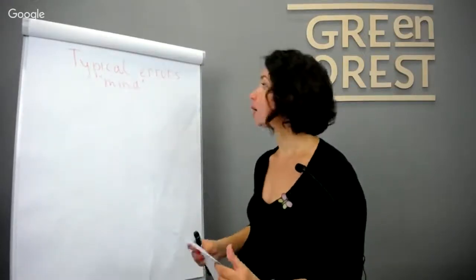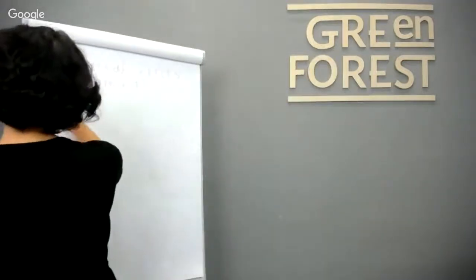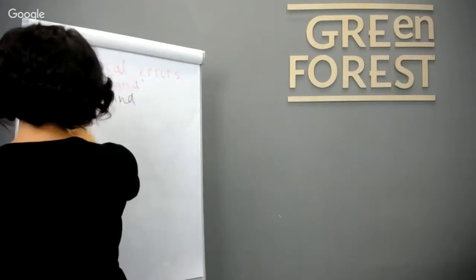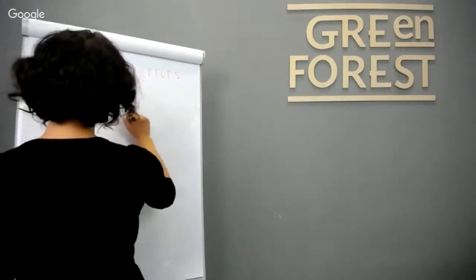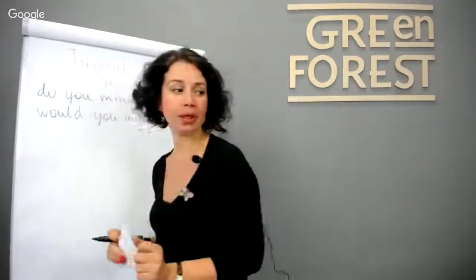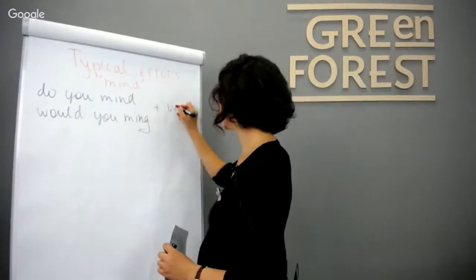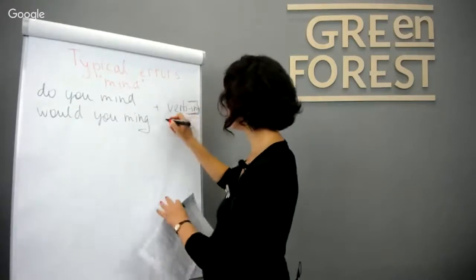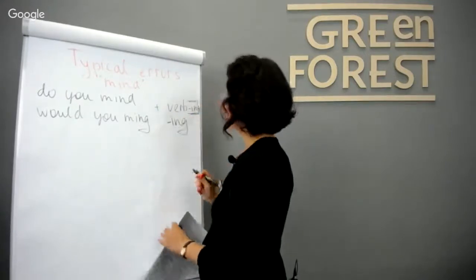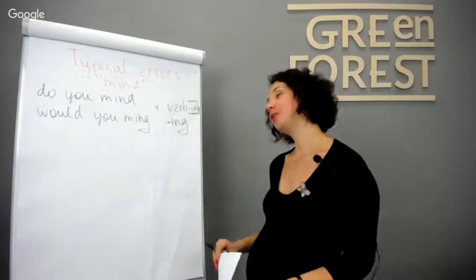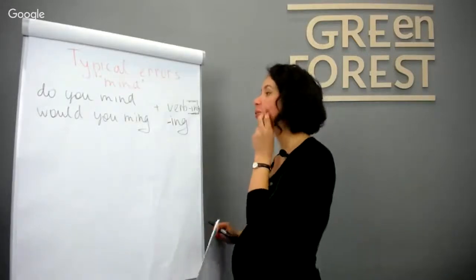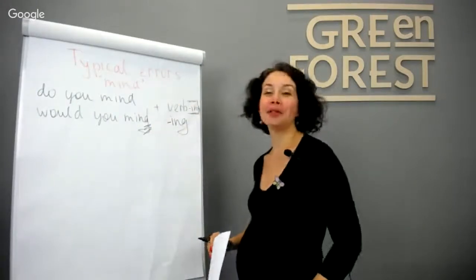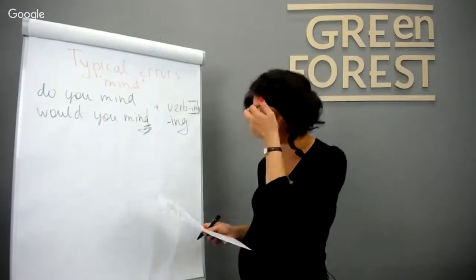The first one, when we ask the question, do you mind? Or would you mind? Please be careful to say after that a verb with ing ending. This is ing. As I said, ing ending. This is our gerund form. So do you mind me turning on the radio? Would you mind turning off the TV or anything? This is the first one.